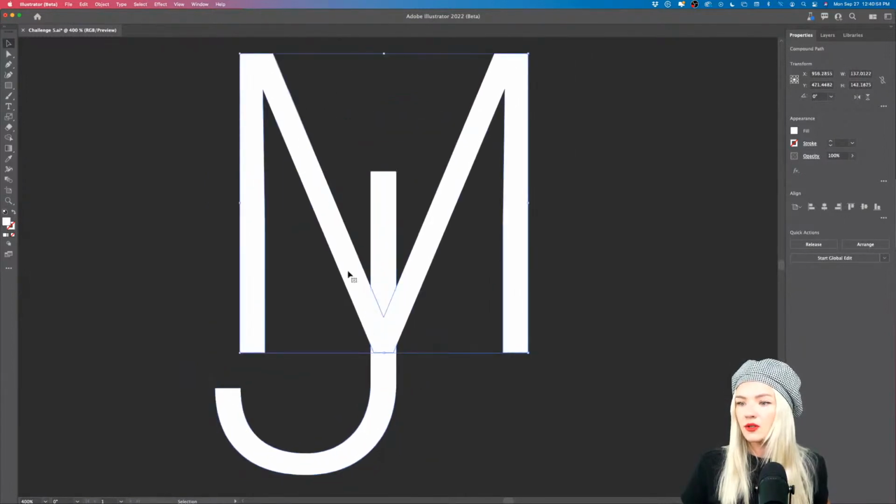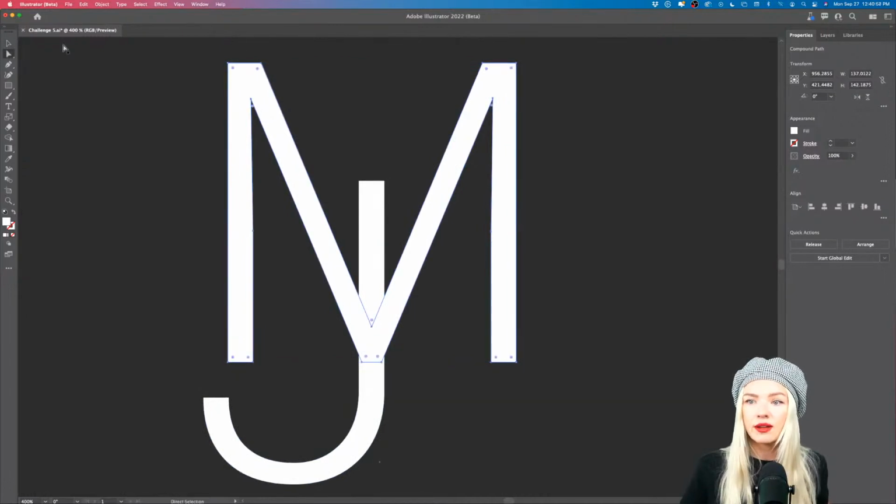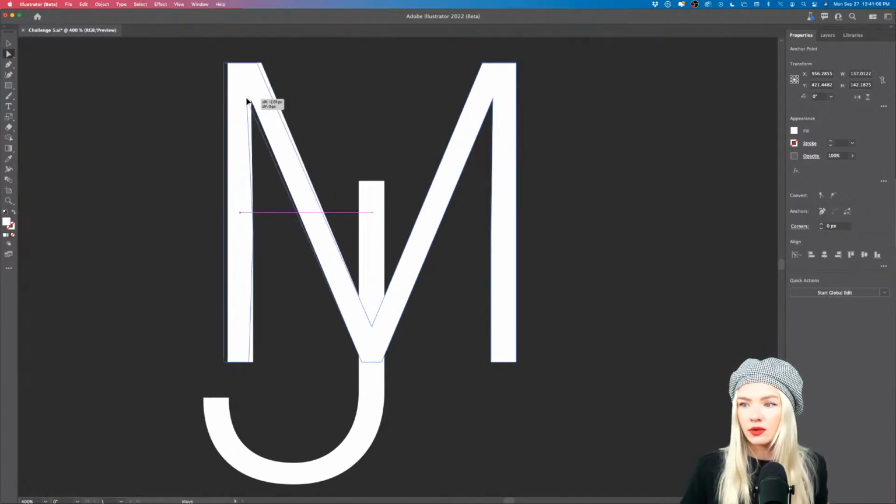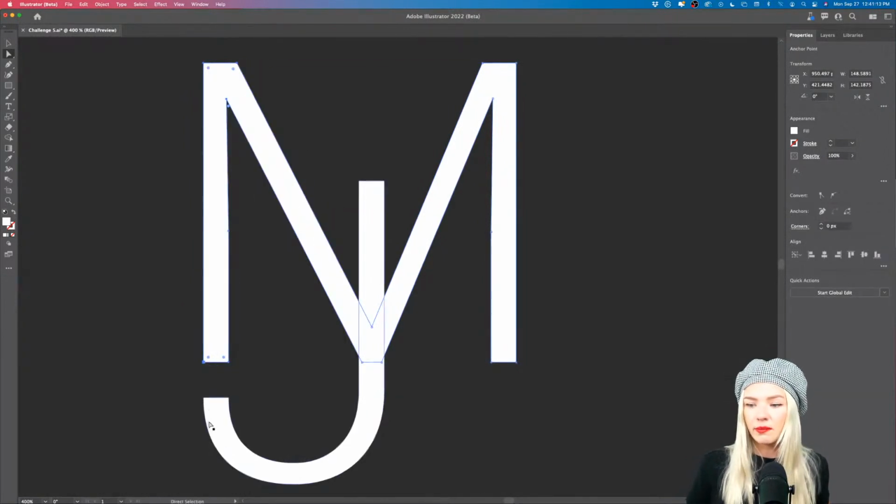And now what I can also do is I can work on the M. I can take my vector points with the direct selection tool, and I can select them all right here by holding Shift. There we go. Oops, we forgot one point. And now I can customize my letter to even match that J right here. And in the same way, I'm going to select the points on the other side, so we're still kind of in this exact symmetry of the M.